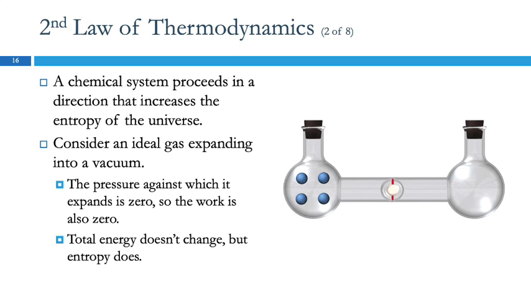So chemical systems will proceed in a direction that increases the entropy of the universe. So let's look at this gas, 4 particles, and there's a stopcock here, it's closed, and on the other side is nothing. This is a vacuum. There's nothing over there. So if this gas is expanding into the vacuum, expanding against a pressure of 0,